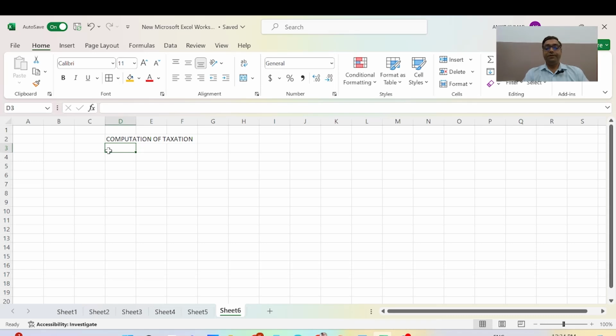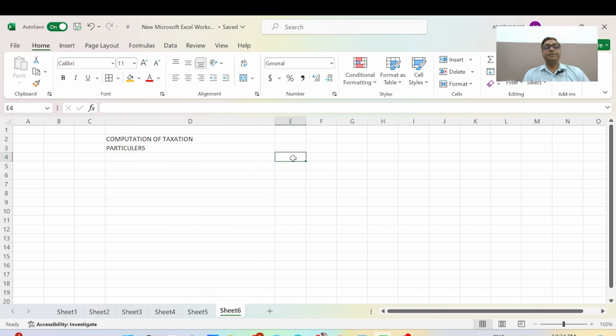Here are the particulars, and here the particulars are Mr. X, and here Y and Z and Mrs. X. Okay, all figures will be in rupees. All column figures will be in rupees.